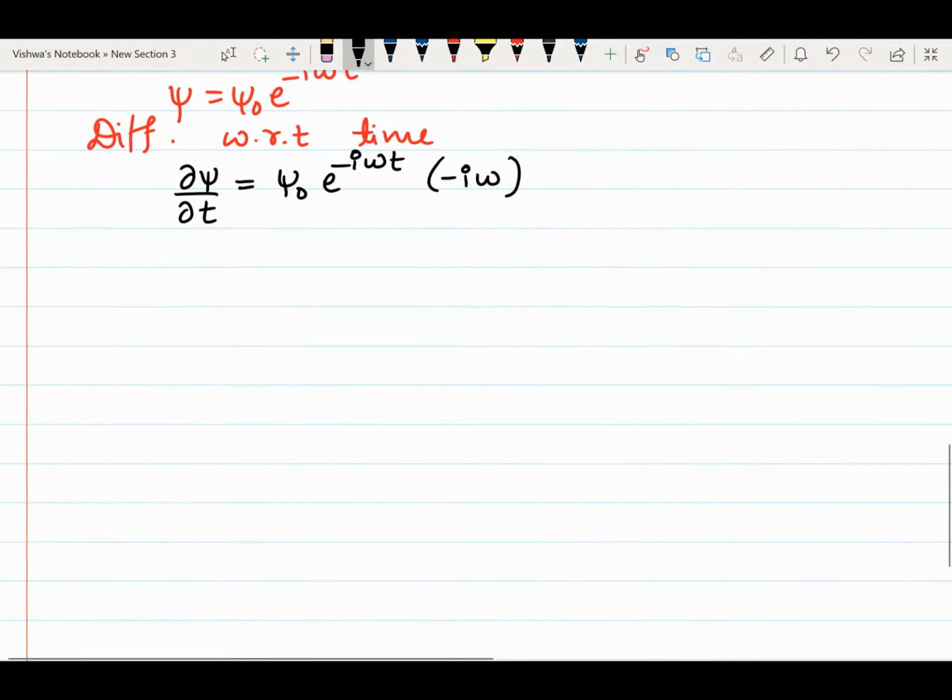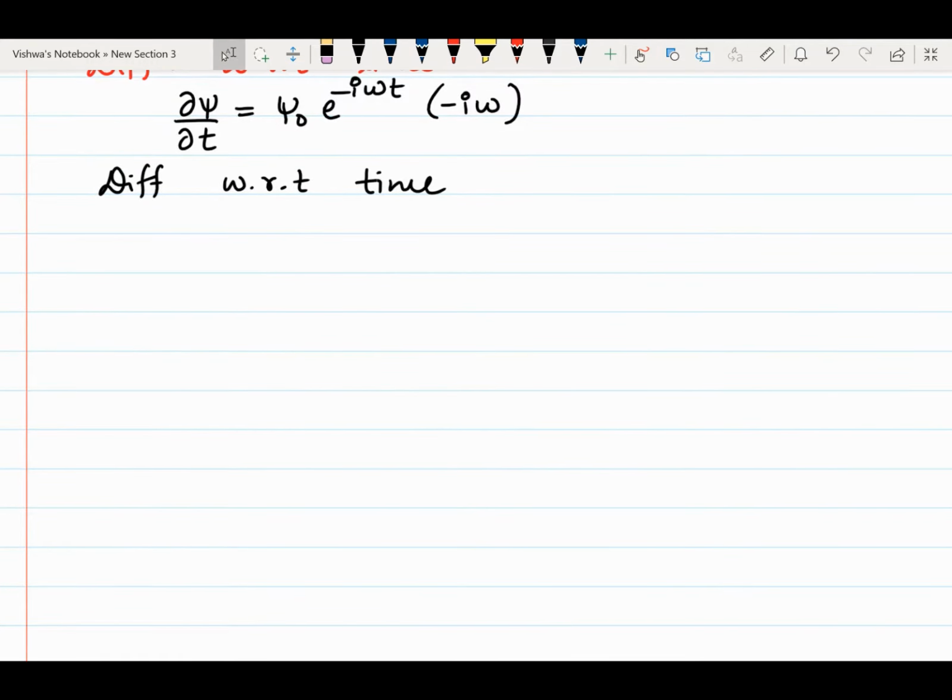So this is the first order partial derivative of ψ with respect to t. Then if you differentiate once again the above equation with respect to time, we will get the second order partial derivative of ψ, ∂²ψ/∂t² = ψ₀ e^(−iωt) (−iω)².